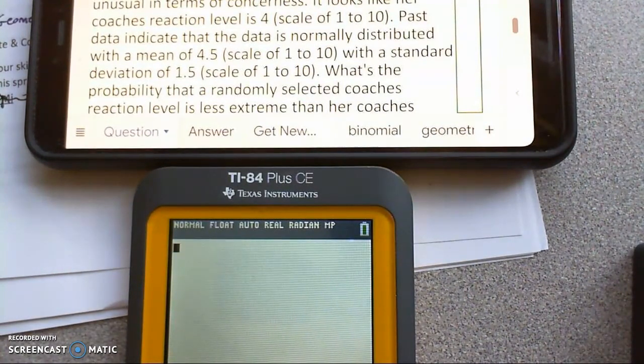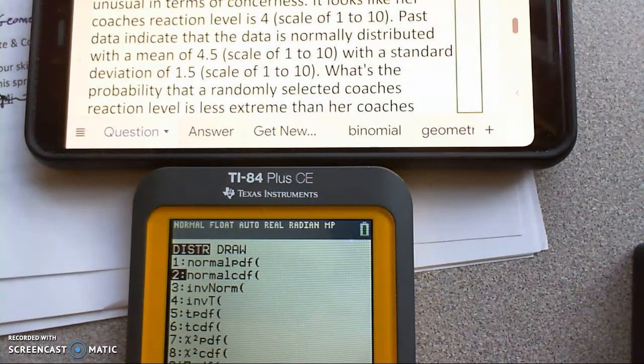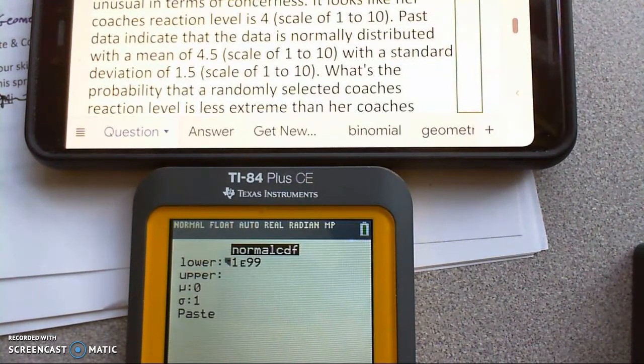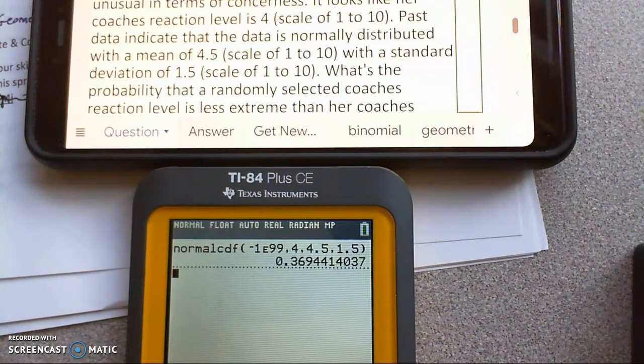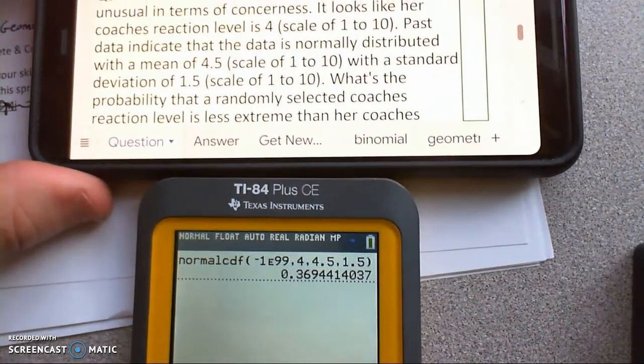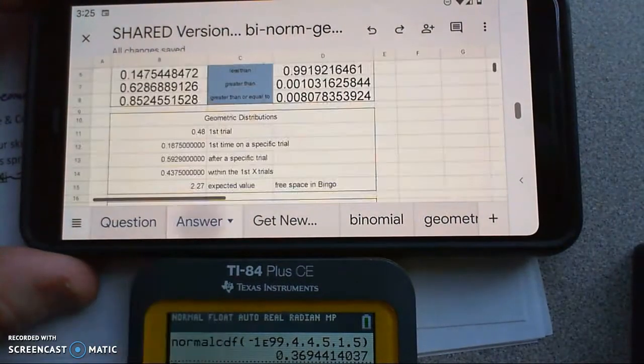Okay, so I'm going to go to second distribution, normal CDF, and that person's reaction level was a 4, and we're saying less extreme than that. So I'm going to say negative infinity to 4, where the mean was 4.5 and the standard deviation was 1.5. So this is a normal distribution kind of problem. So 0.369 blah blah blah, 0.369 blah blah blah.